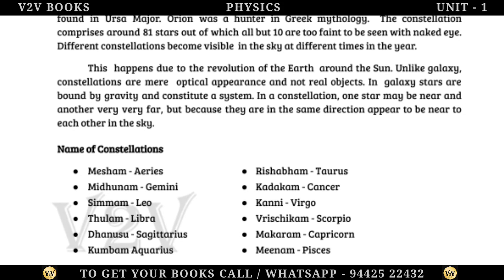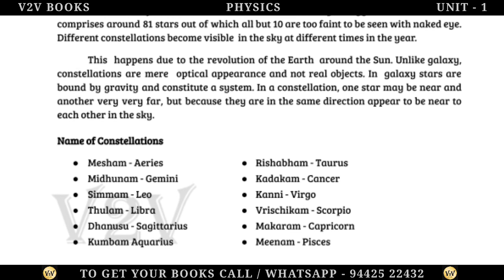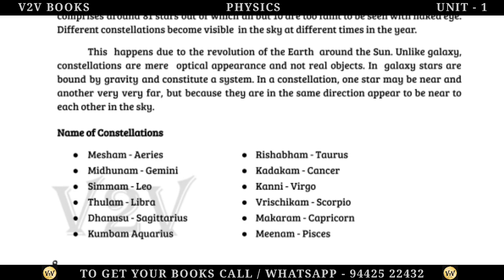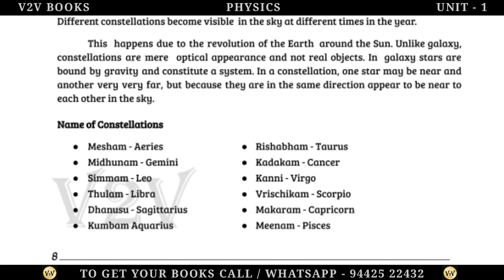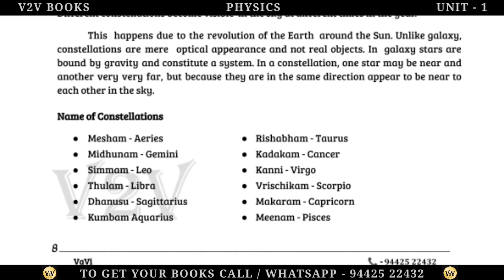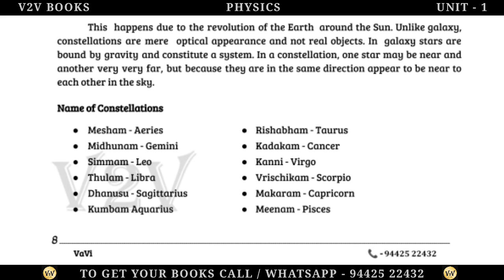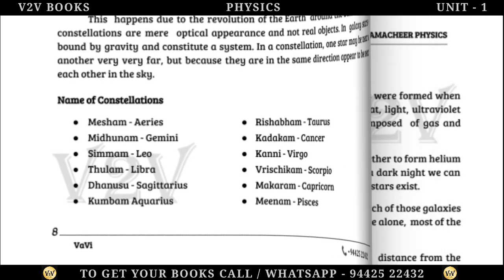Names of constellations: Mesham, Aries; Rishabham, Taurus; Midhunam, Gemini; Kadkam, Cancer; Simham, Leo; Kanni, Virgo; Thulam, Libra; Vrishchikam, Scorpio; Dhanusu, Sagittarius; Makram, Capricorn; Kumbham, Aquarius; Meenam, Pisces.